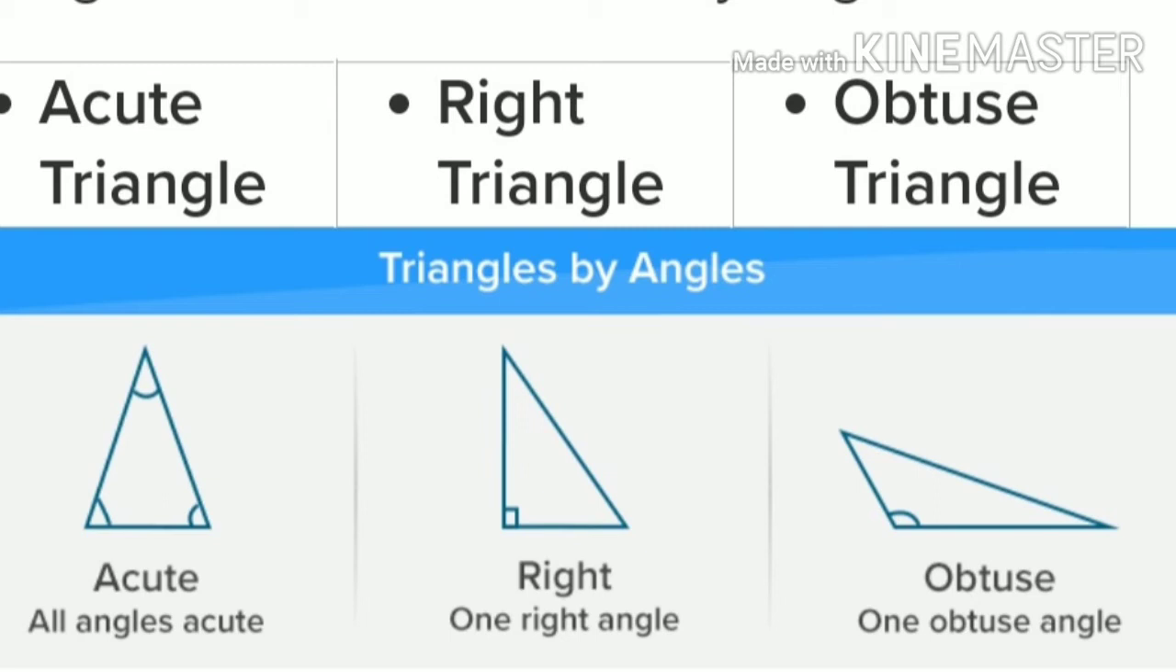So on the basis of angle, there are three types of triangles: acute angle triangles, right angle triangles and obtuse angle triangles. In acute angle triangles, all the three angles are acute. A right angle triangle is a triangle in which one angle is a right angle, that means 90 degrees. And an obtuse angle triangle is a triangle in which one angle is obtuse, that means more than 90 degrees.